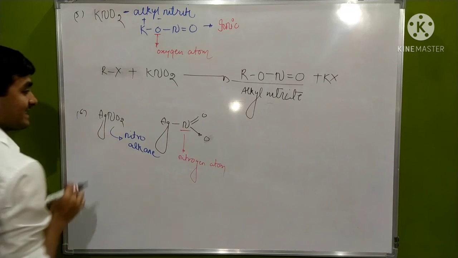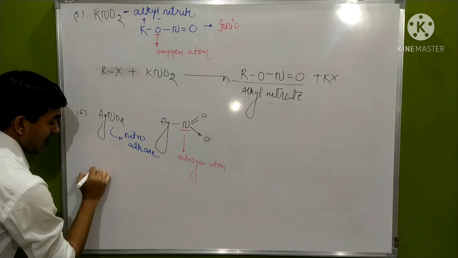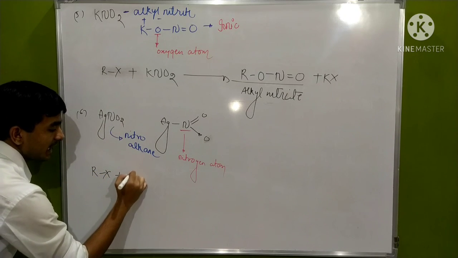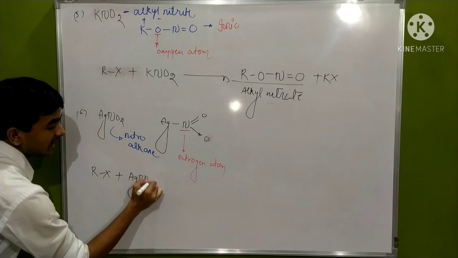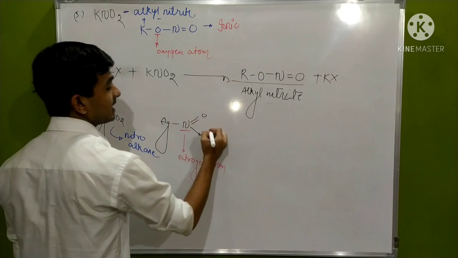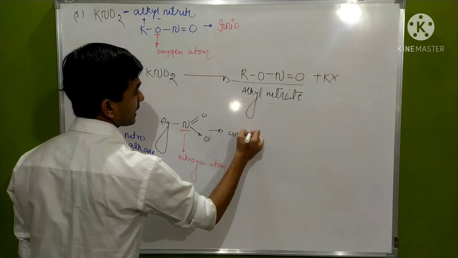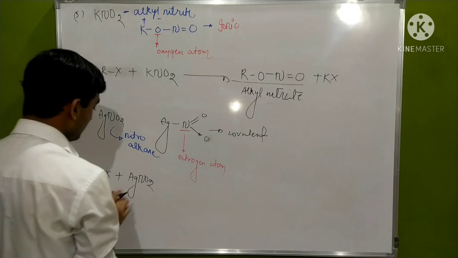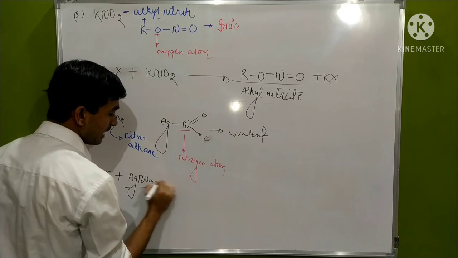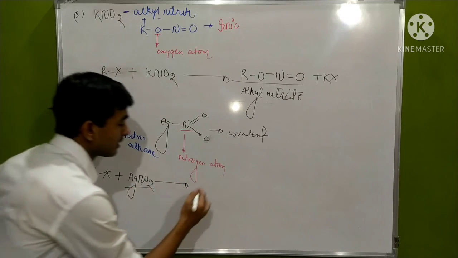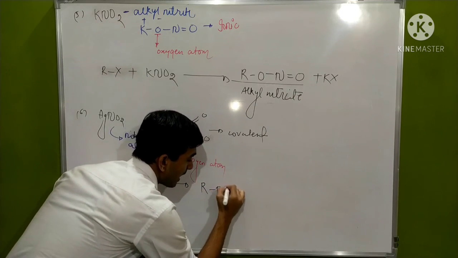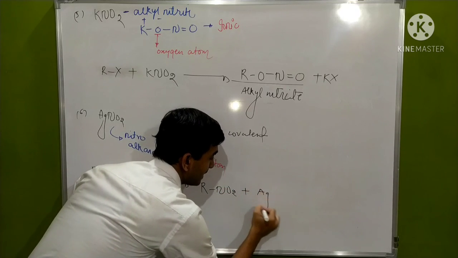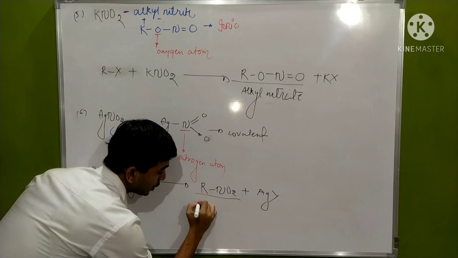Now let's take the reaction RX plus AgNO2. This is also a covalent compound, I forgot to write that. It is a covalent compound due to the presence of a coordinate bond. In AgNO2, the reacting species is nitrogen. Then the compound formed is RNO2 and AgX will be eliminated. The compound formed is called nitroalkane.